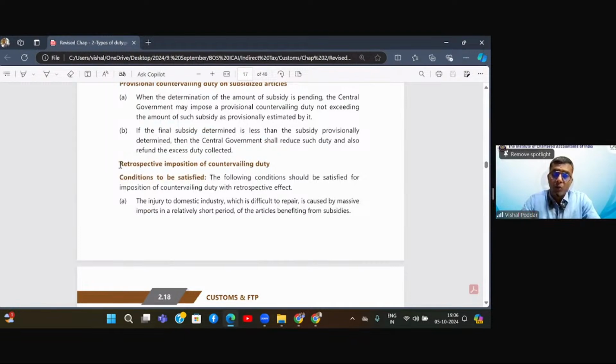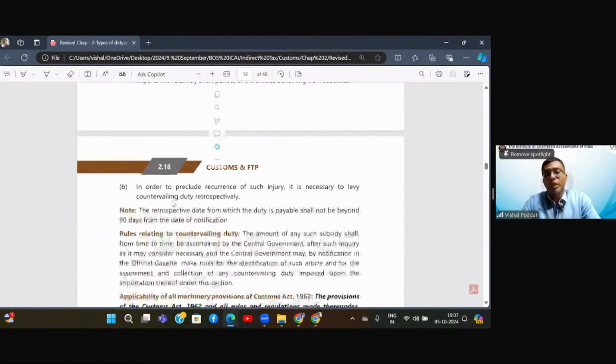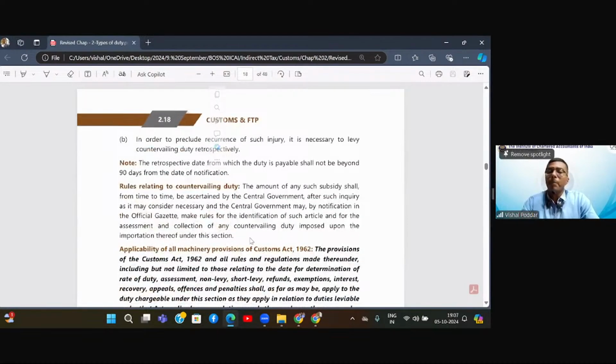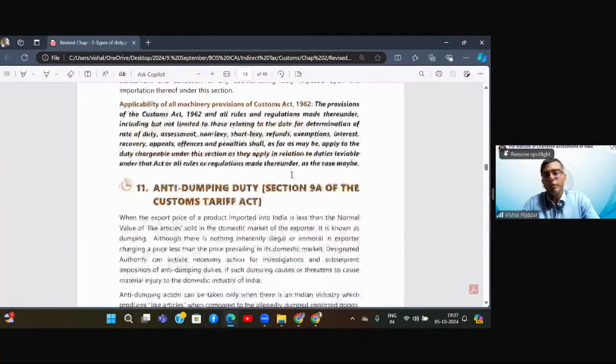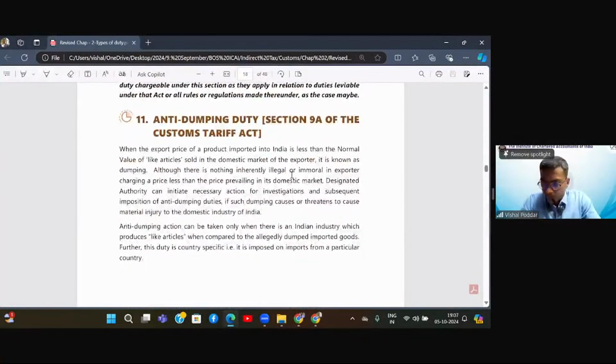Now, there is something interesting over here, that is retrospective. Let us say government got to know about this after 2 months. That okay, 2 months back imports happened of subsidized articles and that has caused injury to our domestic industries. The government has power under this section to levy duty retrospectively. That is, today they are deciding to levy this duty, but they may cover imports of the past 2 months. So they have power to levy this duty retrospectively. Again, all machinery provisions of the Customs Act will apply to this particular duty as well.